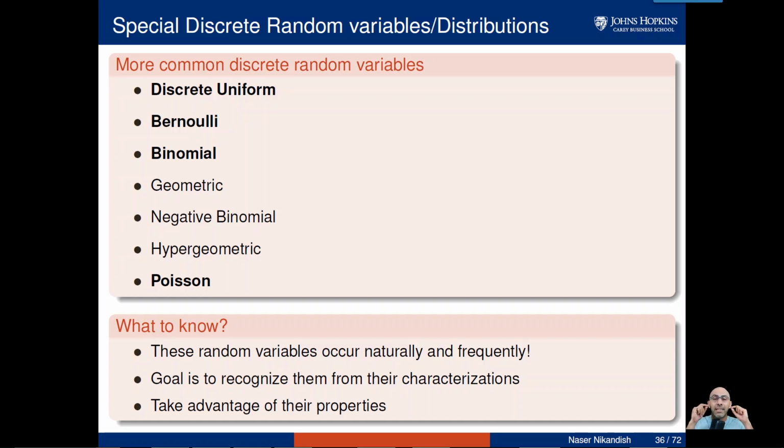Well, these random variables are defined in a way that they show up in different practical situations. So they are very special case random variables, and in different scenarios we may come back and use them. That's why they have a special name. That's why they have been studied extensively, and we are going to learn them extensively.